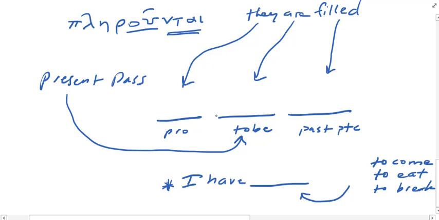So I am filled. You are filled. He, she, or it, which form of to be do I use? Is. Okay? So make sure that the present tense form of to be that you're using matches your subject. You can't say he are filled.